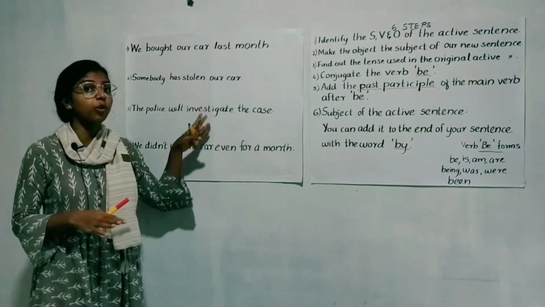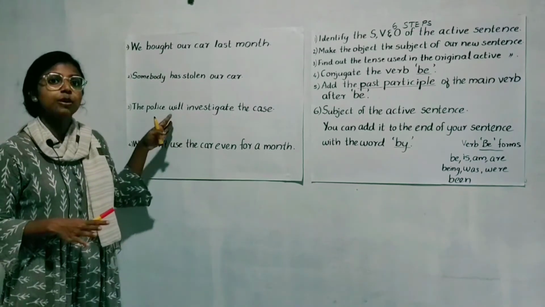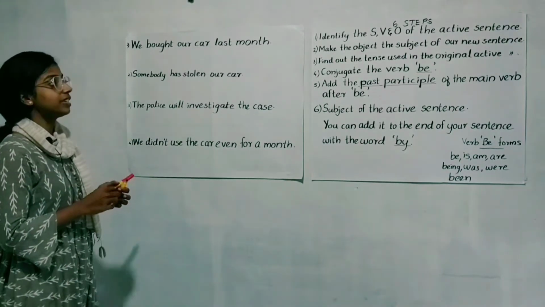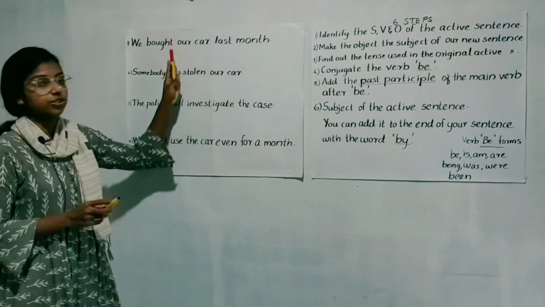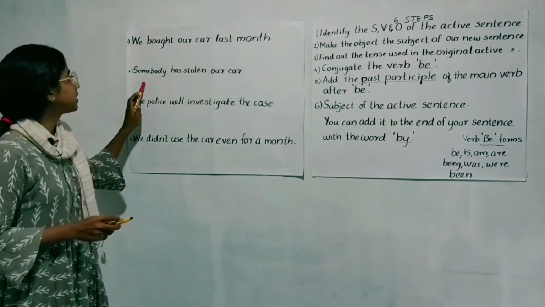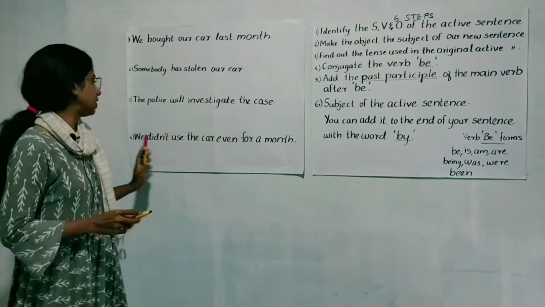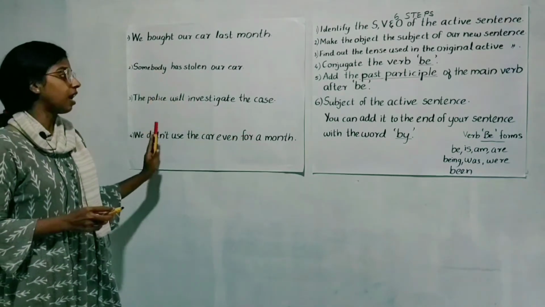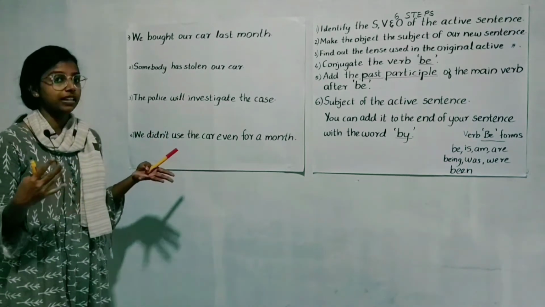Now let's examine some more sentences, how to turn these active sentences into passive sentences. Let's check. Are you ready? Okay. So our first sentence is, we bought our car last month. So here is a story. We bought our car last month. Somebody has stolen our car. The police will investigate the case. We didn't use the car even for a month. So these are our active sentences. Now let's turn these sentences into passive form.